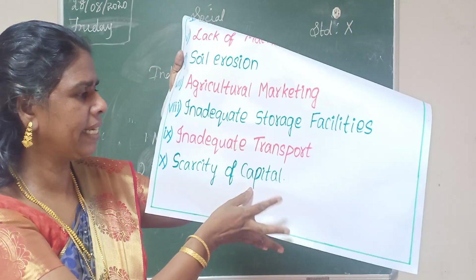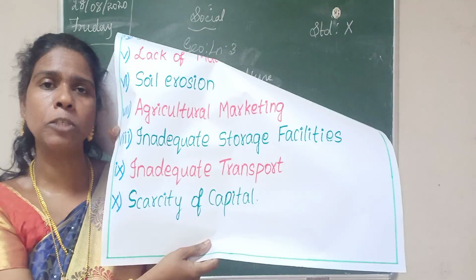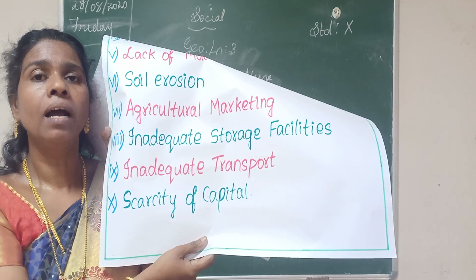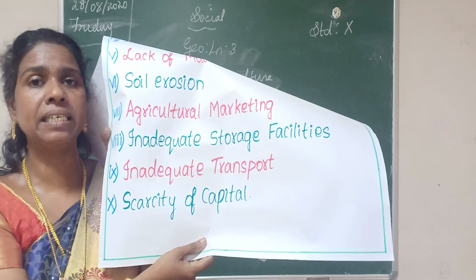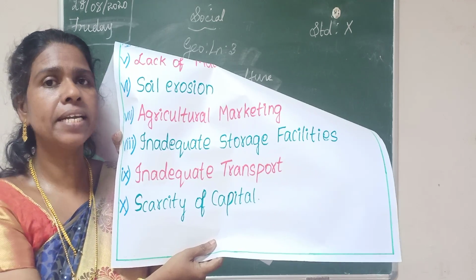Then the next one is inadequate transport. Some village areas are not well connected to market centers. So that is also one of the main problems faced by Indian farmers.